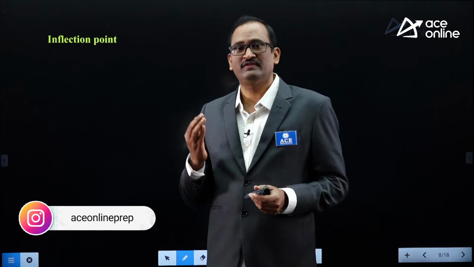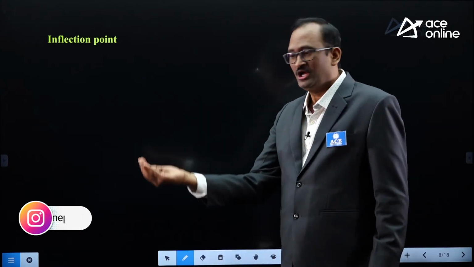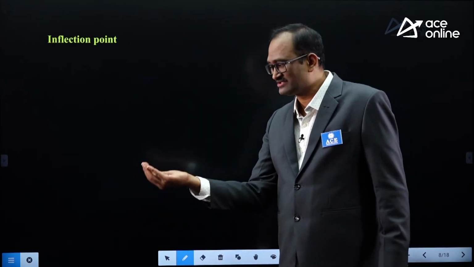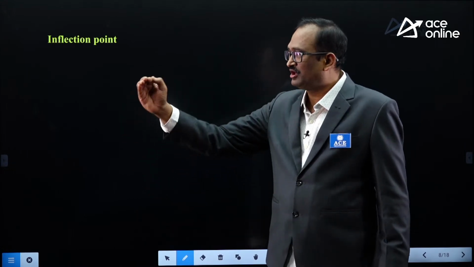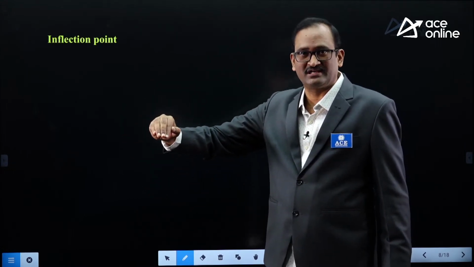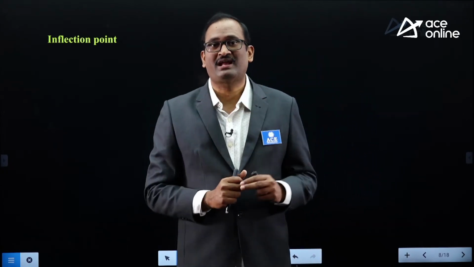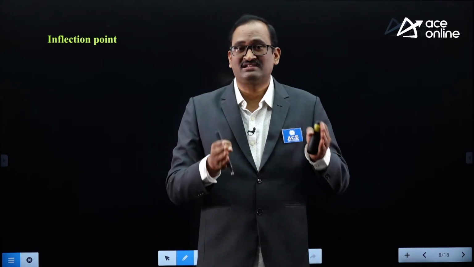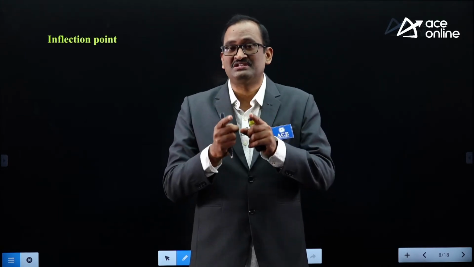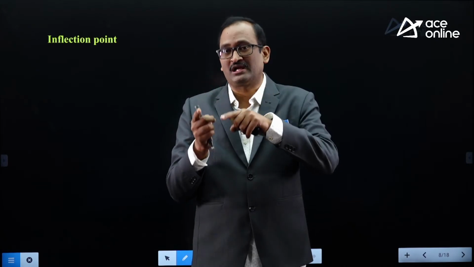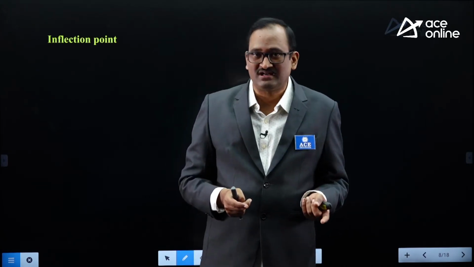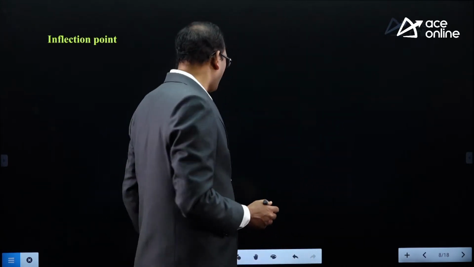Concave up means a bowl holding water, that is concave up shape. Concave down means a bowl spilling water, that is concave down. So the point at which the graph of the function has a tangent line and concavity changes, means the curve changes its shape from concave up to concave down or vice versa, is called an inflection point.